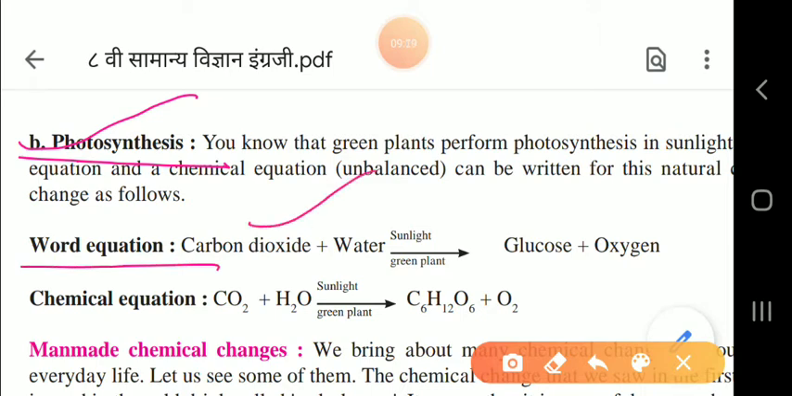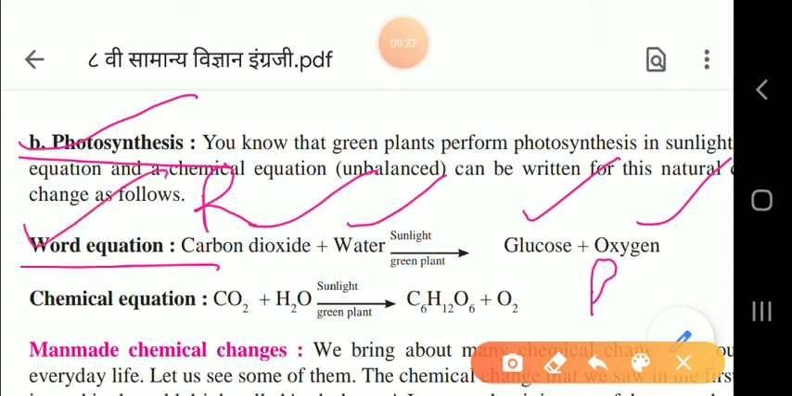Carbon dioxide reacts with water in the presence of sunlight in green plants. Then what things are formed? Carbon dioxide and water are the reactants here, so we will write R, and glucose and oxygen are the products, so we will write P. How is the chemical formula? This we have written in the form of words, so the first one is the word equation, the second is the chemical equation. Here we are writing the chemical formula, so it is the chemical equation.